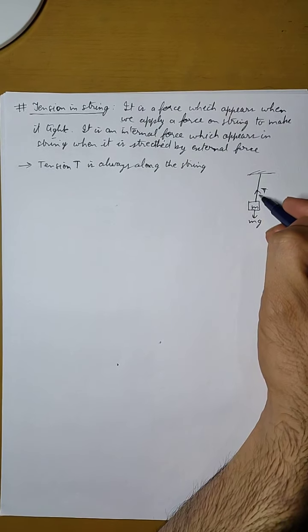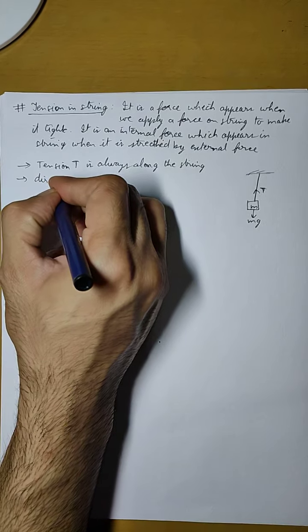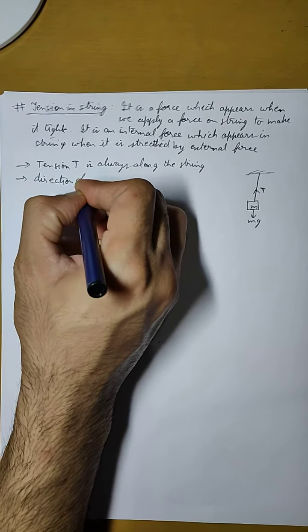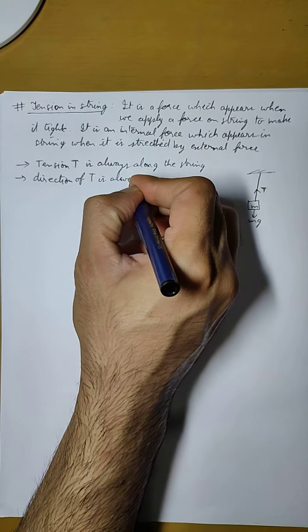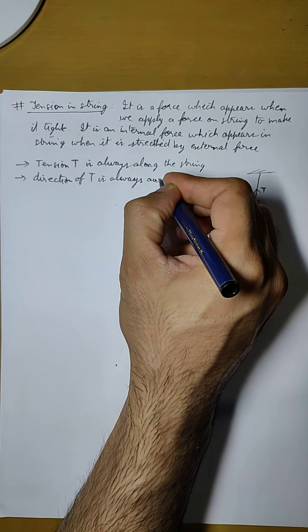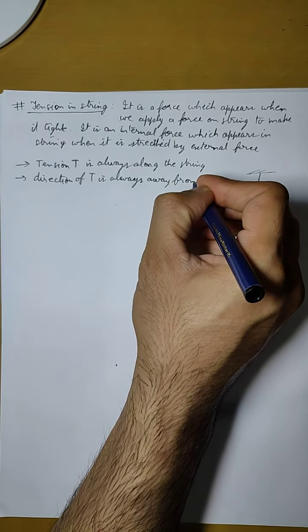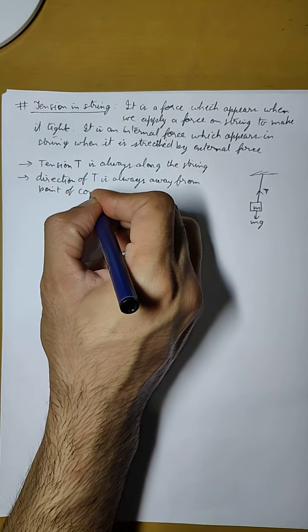It is always along the length of the string. The direction of tension T is always away from point of contact.